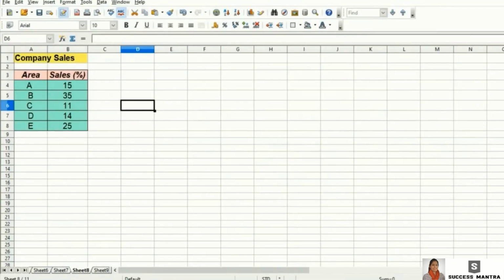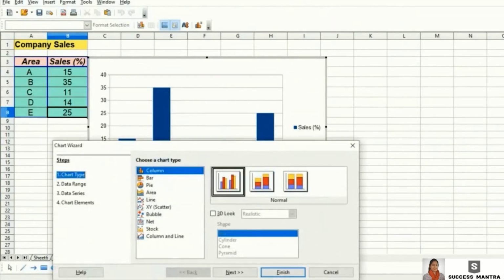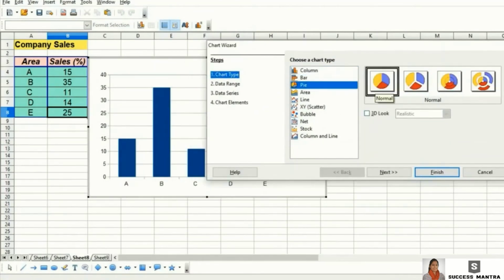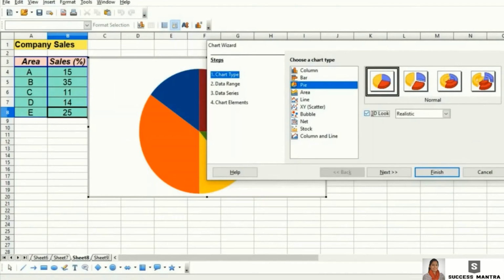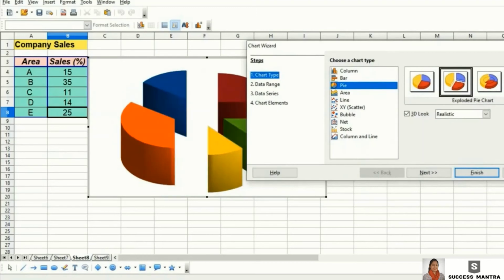This is a spreadsheet of the sales of a particular company in different areas. So I'm going to create a pie chart here. Make sure that the total of percentage should be 100 in order to create the pie chart. I select the pie option. This is the normal pie. And if you want to create a 3D look, you can do it. This is an exploded pie chart.